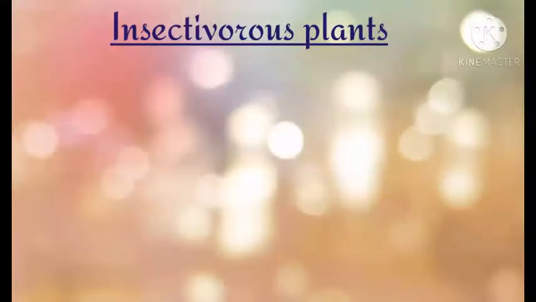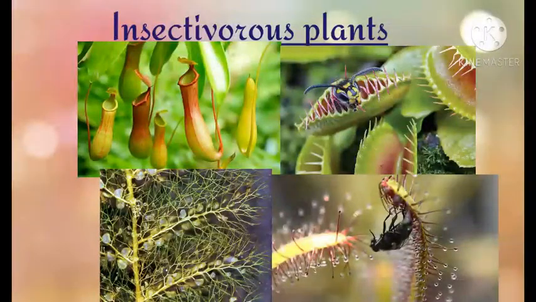A special type of plants are called insectivorous plants. These are called a special group of plants because they are partially autotrophic and partially heterotrophic. Like all the other plants, they have green leaves that can carry out photosynthesis. But why are they called insectivorous plants? These plants trap insects by various methods and digest them so that they get the sufficient nutrients required.